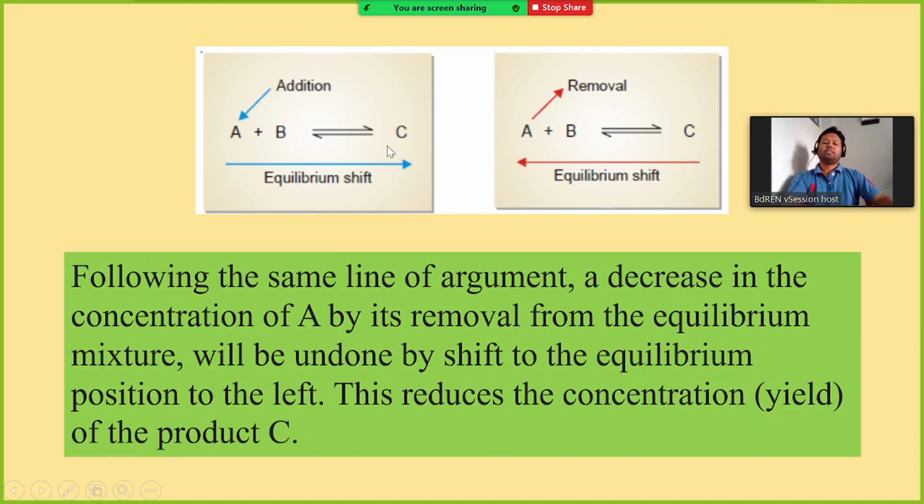That is the way. You just need to remember 4 different conditions: increasing the concentration of reactant or decreasing the concentration of reactant, increasing the concentration of product or decreasing the concentration of product. So the equilibrium will shift to right or left depending on the concentration. If you increase the concentration of reactant, the equilibrium will shift to right, and if you increase the concentration of product, then the equilibrium will move to left.